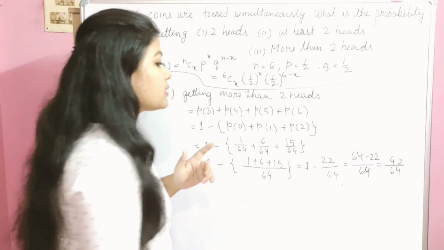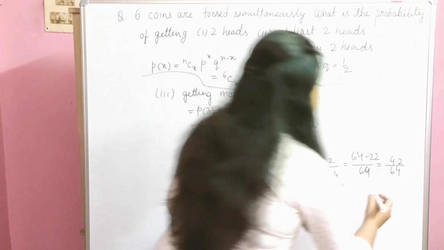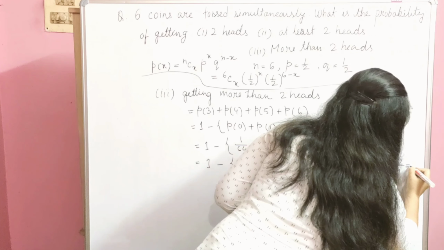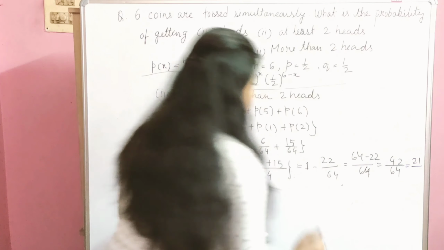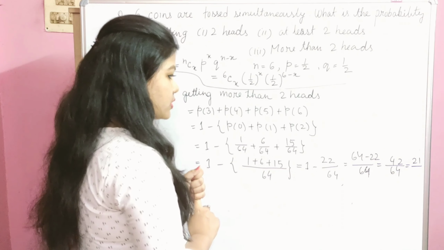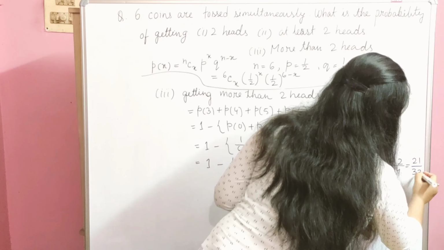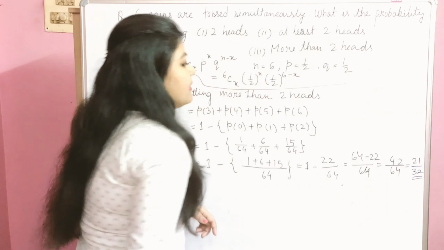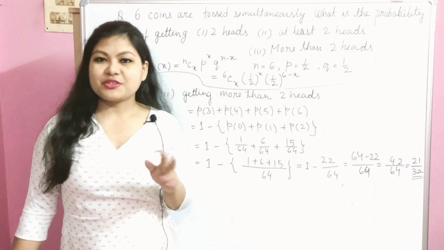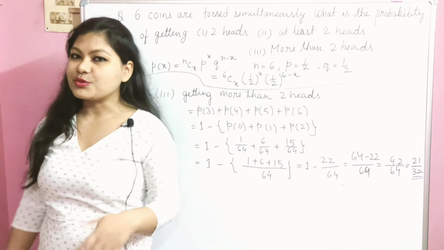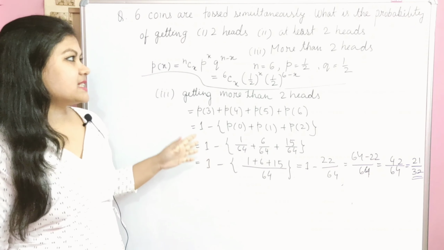Now 42 can be divided by 2, and the value will be 21. 64 can also be divided by 2, and the value is 32. So we have got the answer 21 divided by 32. So in this way we can solve this question.